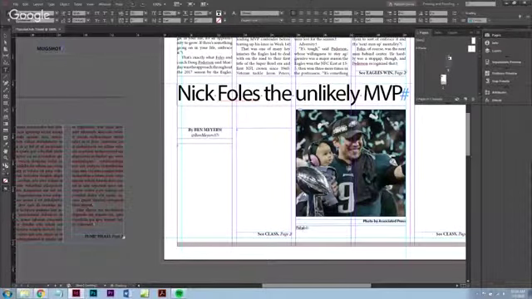Philadelphia quarterback Foles celebrates winning Super Bowl, comma, 41-33 over the New England Patriots on Sunday. Or let's just put the date in there. Feb 5, 2018, with his daughter.